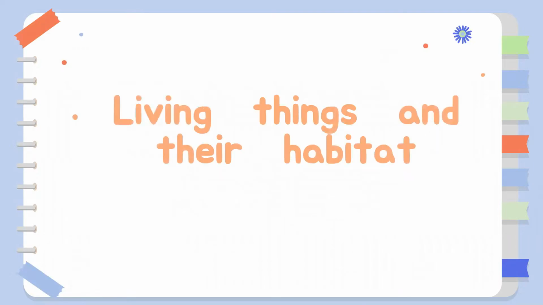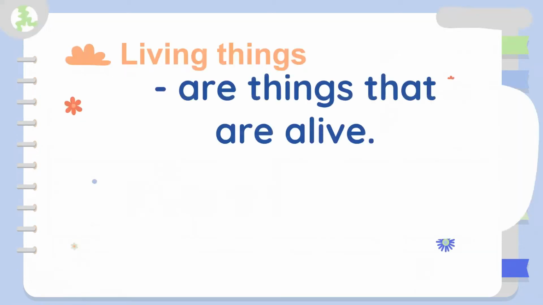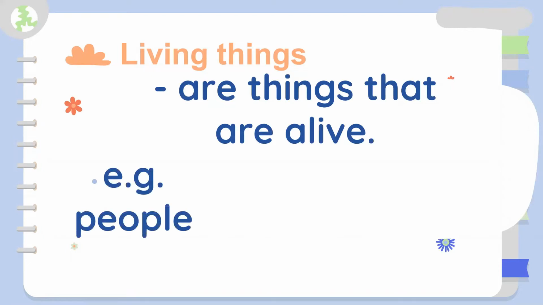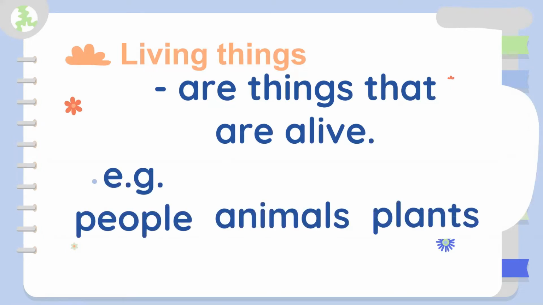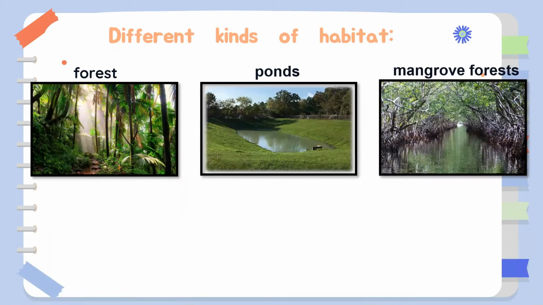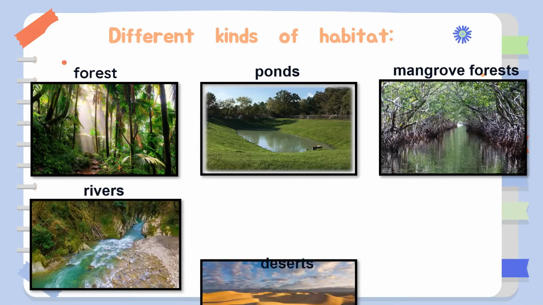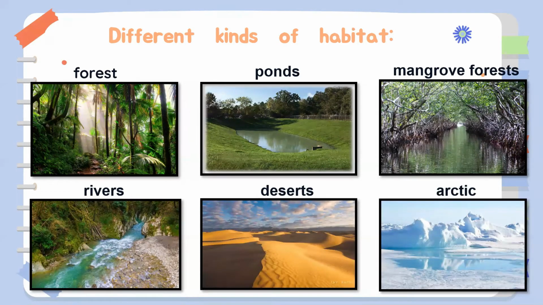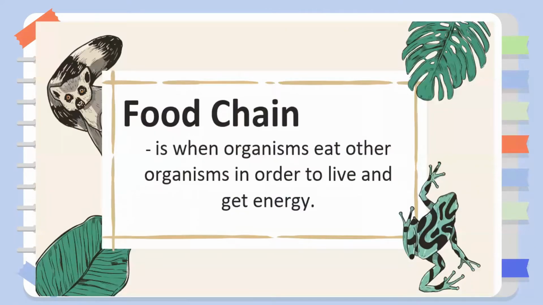In my previous videos, I taught you about living things and their habitat, and also about the food chain. We said that living things are things that are alive, for example people, animals, and plants. These living things need a habitat where they can live and grow, like forests, ponds, mangrove forests, rivers, deserts, and the Arctic.